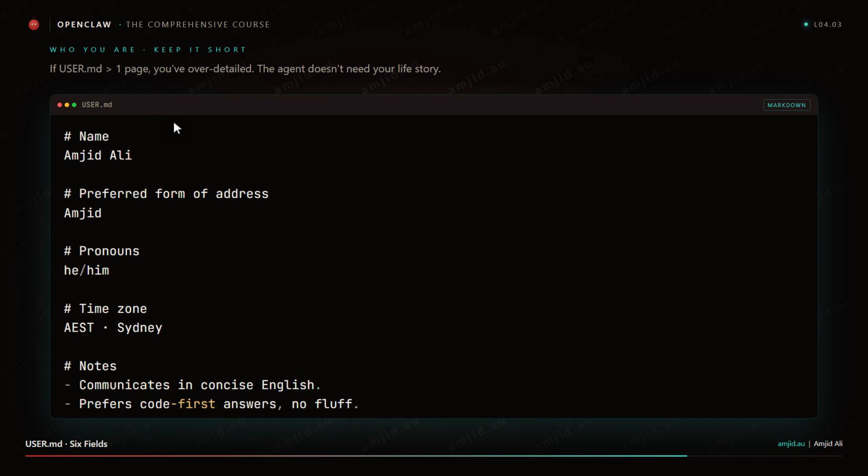But here is the thing. Keep it relevant. Keep it short. You are teaching it about a person, not building a dossier. A rule of thumb: if your USER.md is more than a page, you have over-detailed. The agent does not need your life story. It needs just enough to behave like it knows you.